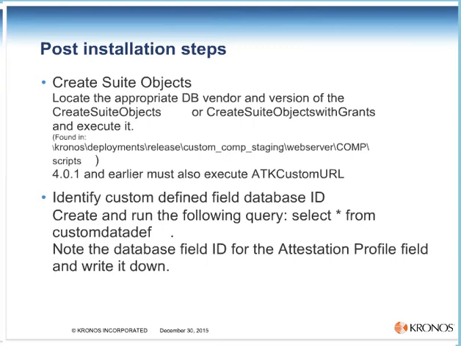After the installation is completed, we want to run the interaction for the missed punch script. We'll need to locate the appropriate database vendor and version, SQL 2005, and execute the ATK script. These scripts are found in the KRONOS deployments release, custom comp staging, web server comp scripts directories.